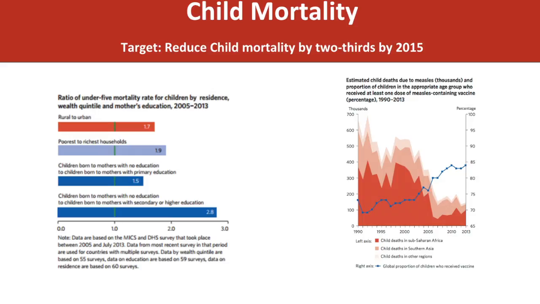Furthermore, socioeconomic disparities cause different rates of child mortality, as seen in the data visualization on the left. Lastly, measles immunizations have saved millions of children's lives. However, as seen in the graph on the right, progress in implementing immunization has stalled since 2010, and thus between 2012 and 2013, the cases of measles have actually increased.